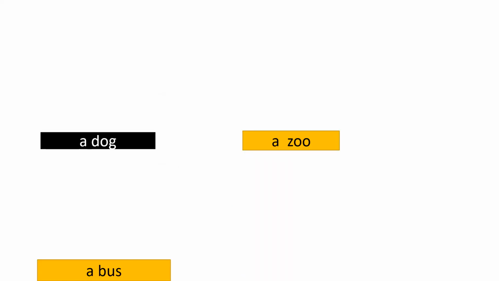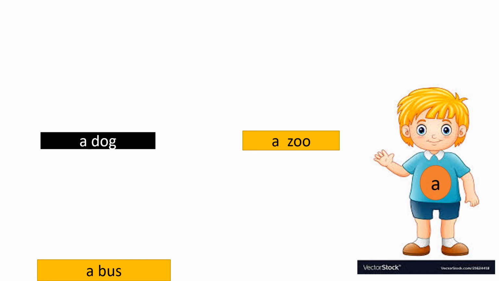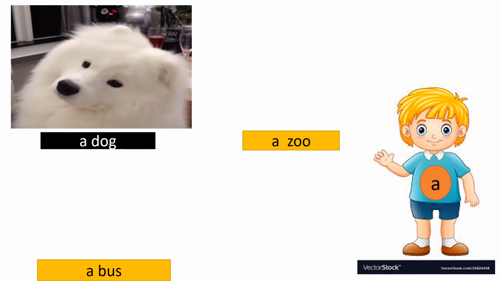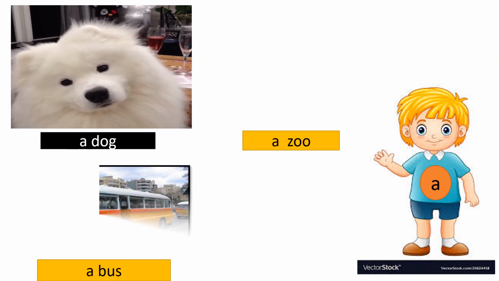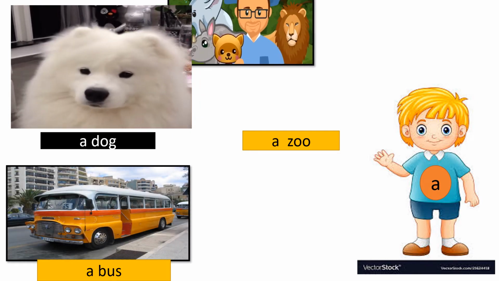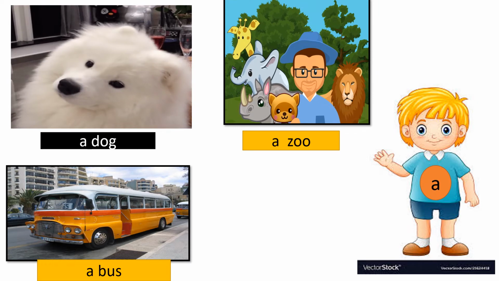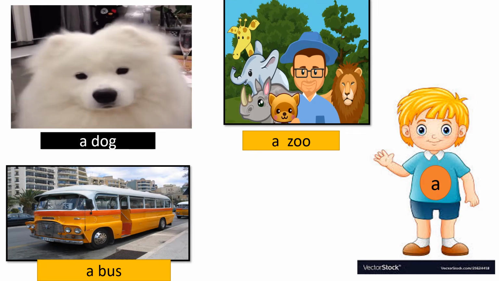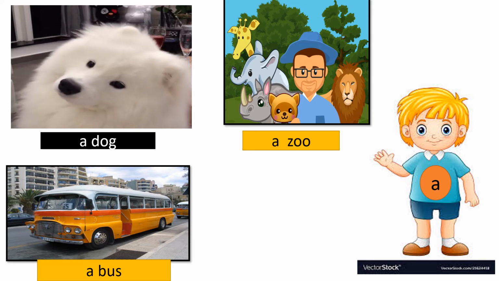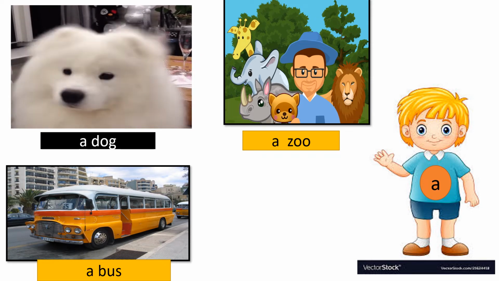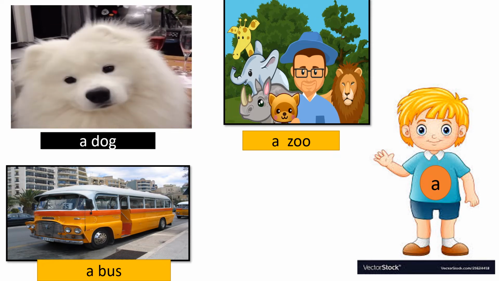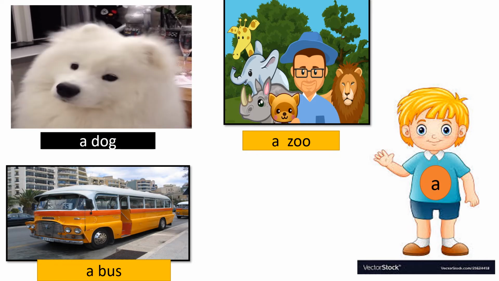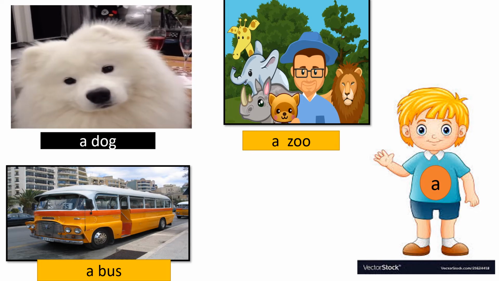Children, watch this carefully. I have used a before a dog, a bus, a zoo. You know why? As the first letter of all the three words begins with a consonant sound, as d in dog, z in zoo and b in bus.